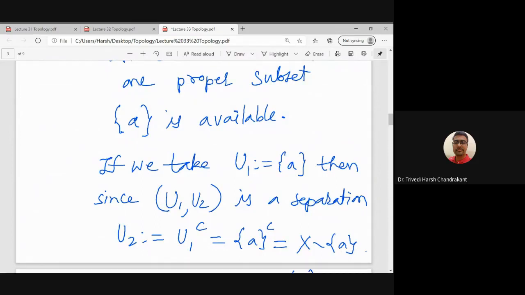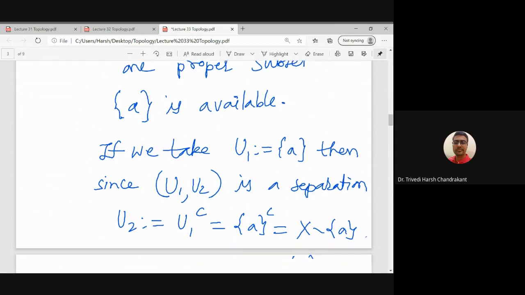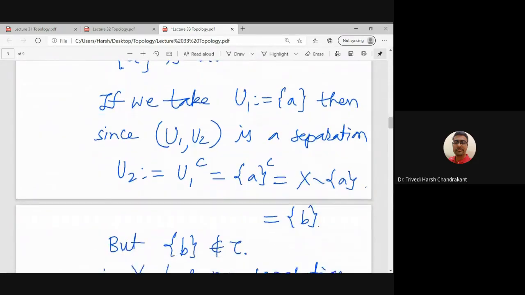So therefore u2 is the complement of u1 and u1 is the complement of u2. So if u1, u2 is a separation and u1 is the singleton a, then u2 will be the complement of singleton a, that is singleton b. Because what is x? X is {a, b}, and if I remove singleton a from that, then what I will have is singleton b only.